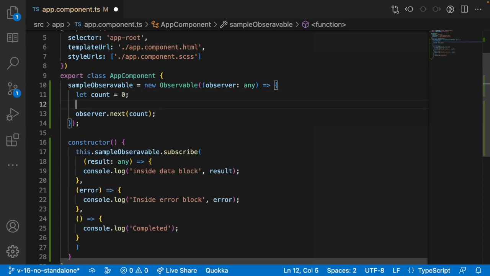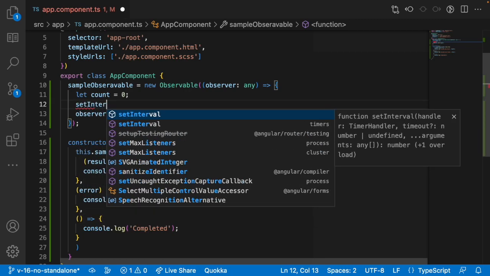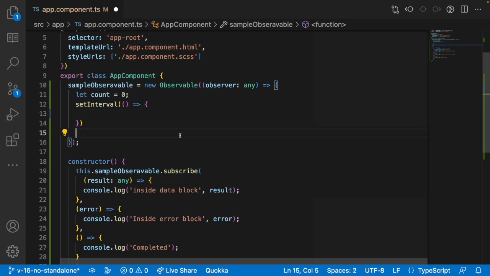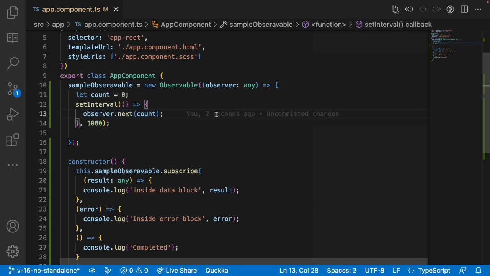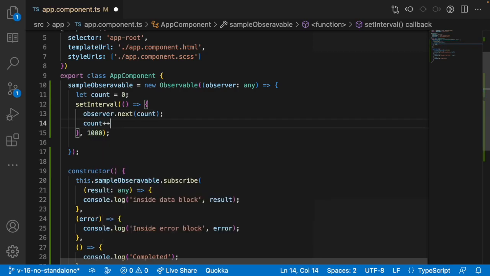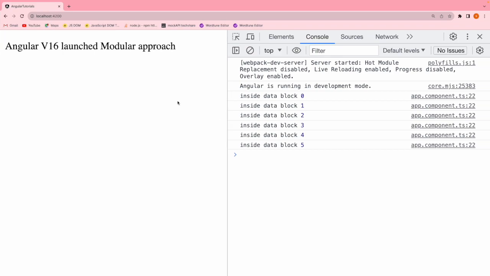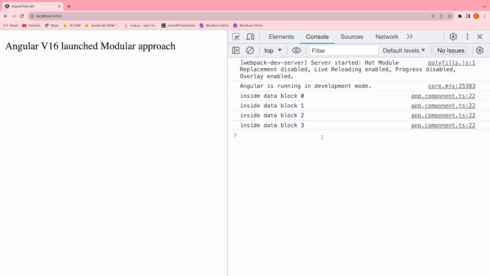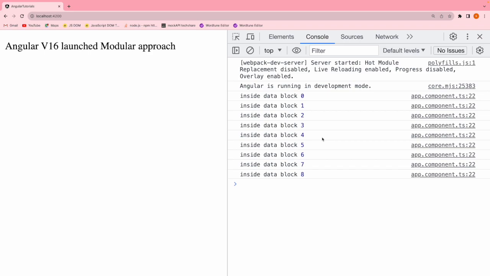I just want to go here and use something called setInterval. I want to increase this count value and emit this count value every 1 second, so I can use 1000 milliseconds. Now it will go inside this and emit, and inside this I just want to increment the value of this count, so that every second the count value will be incremented and shown in our result. Let me go here and just reload this. Now you can see 0, 1, 2, 3. Every second you are able to see the value, and the subscription is listening to that value.